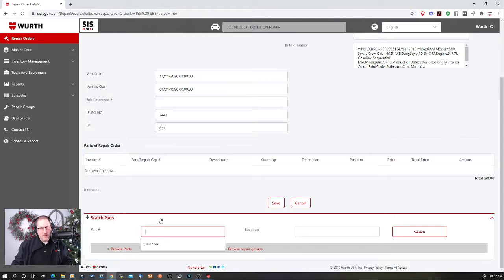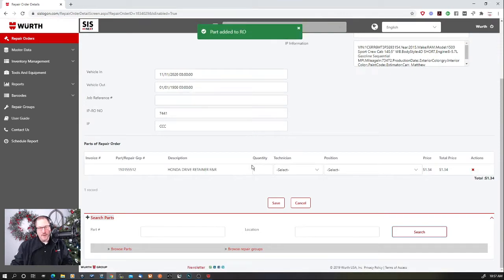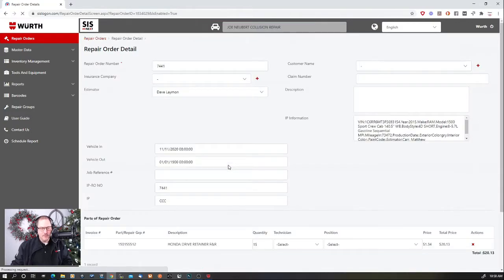So this one is an RO, so I'm just going to put my favorite Honda fastener, a rear bumper cover fastener for a Honda Accord, and we're going to put, let's say, 15 of those. No, not 115, just 15. All right, we've got $20 worth of fasteners on this job. I'm going to click Save. There we go, 7441. I didn't mean to click Save. I meant to just take a look at it.